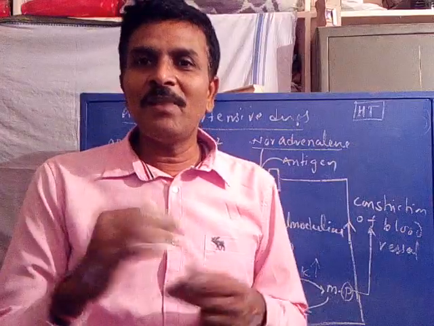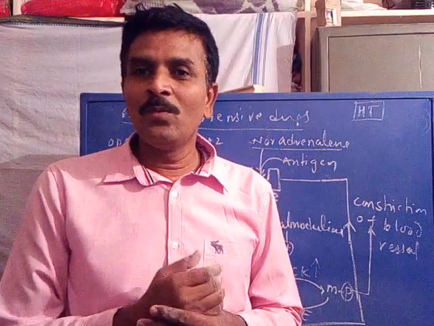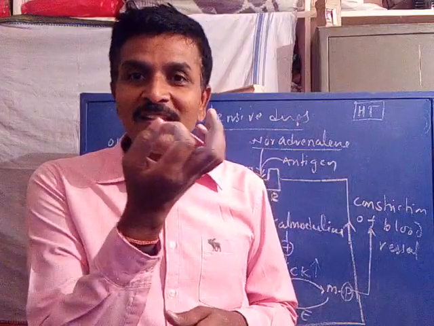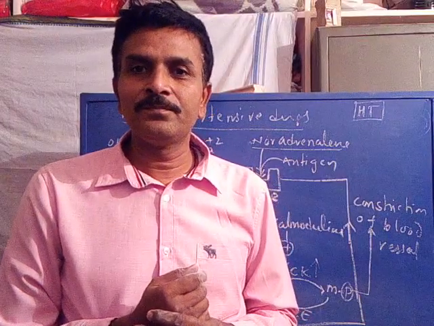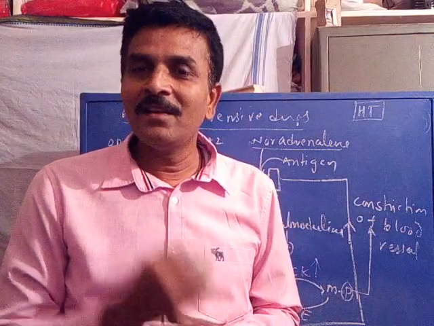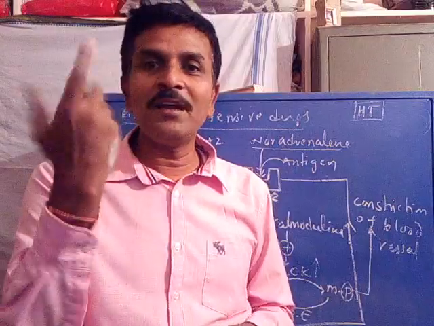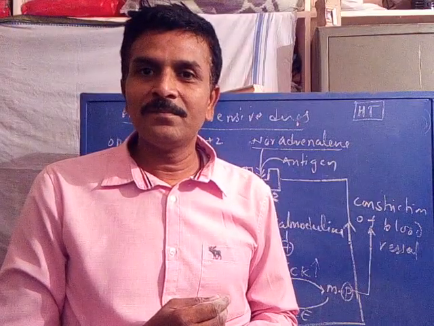When the blood vessel is constricted for a longer time, we know the constriction leads to decrease in the diameter of the blood vessel. When the diameter decreases, what happens? The blood pressure increases. Is it clear?